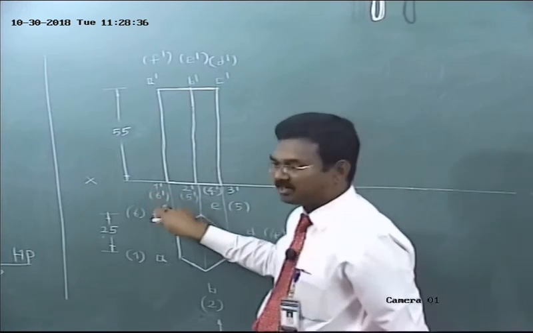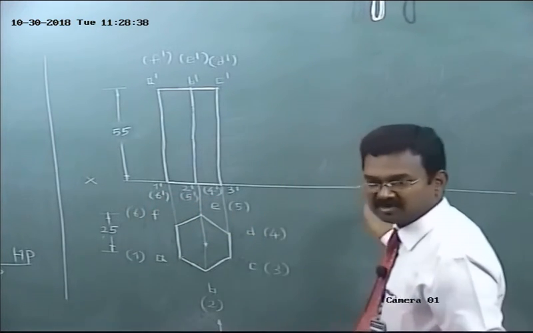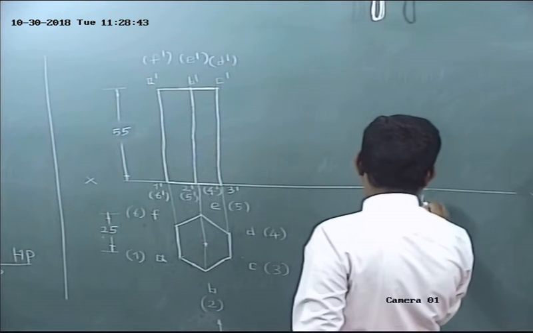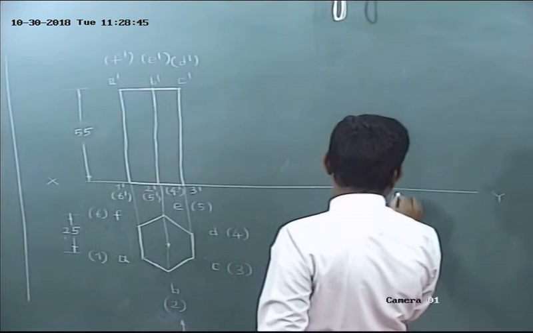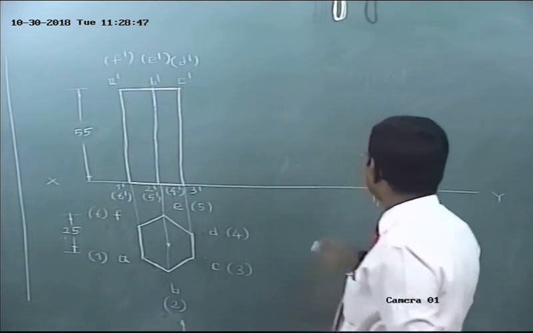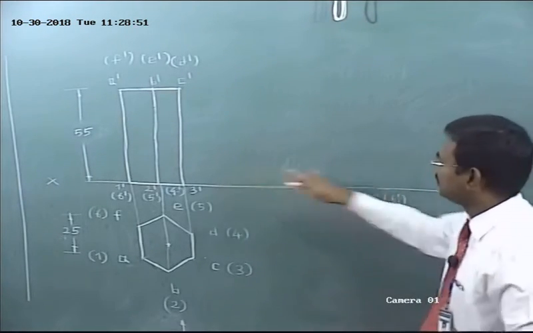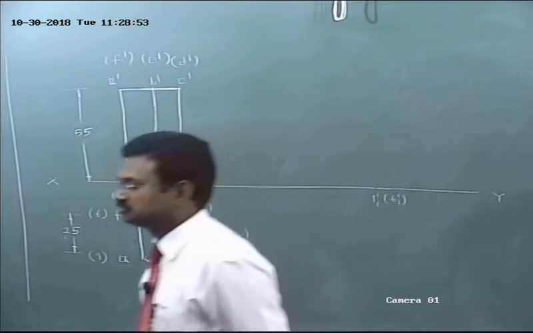Already I have used 1 dash, 6 dash. This is a tilted front view, isn't it? At first mark a point on XY at any convenient distance. Decide yourself as you wish.